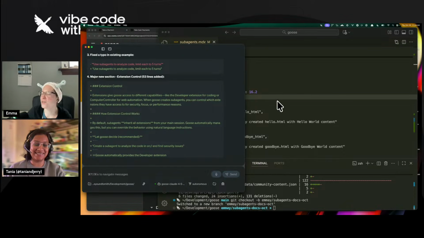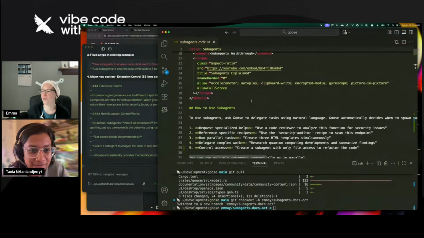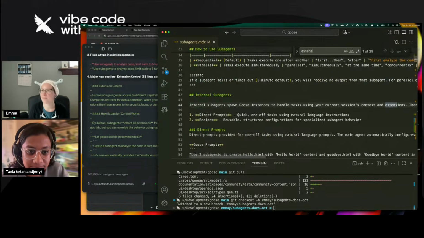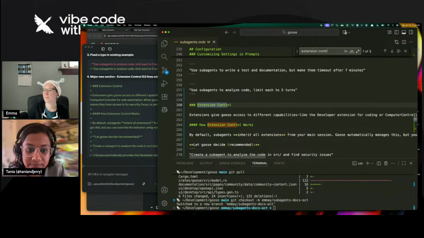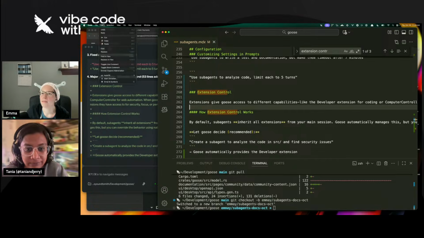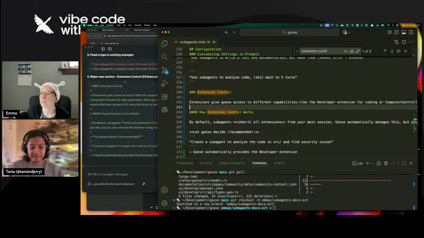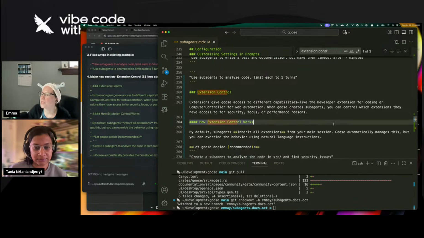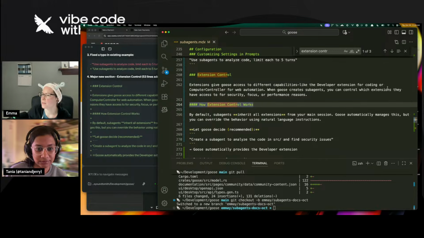Okay, a major new section for extension control. So where is that? Okay, and let's read this. Okay. Extensions give Goose access to different capabilities, like the developer extension for coding or computer controller for web automation.